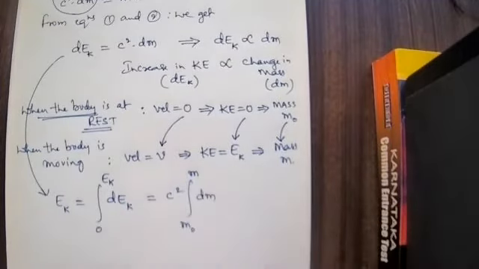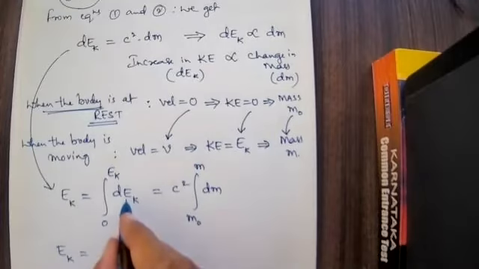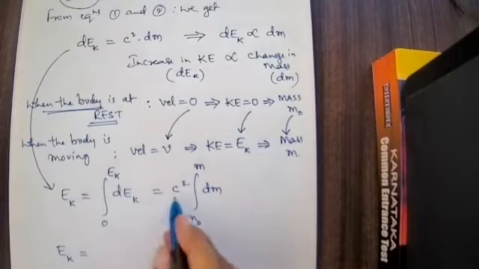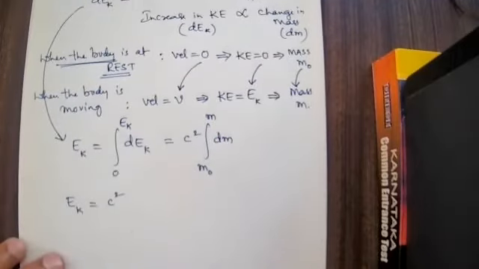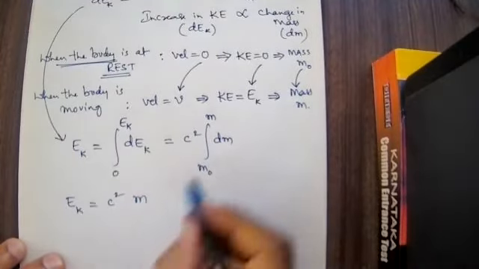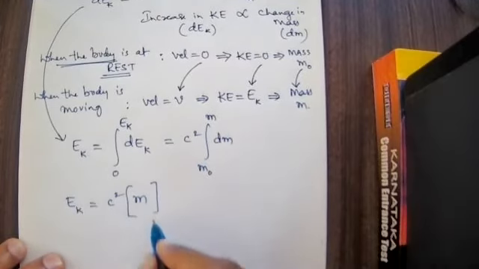Therefore, let us integrate this. Ek is equal to c square, and the integration of dm is equal to m, varying from lower limit m0 to upper limit m.